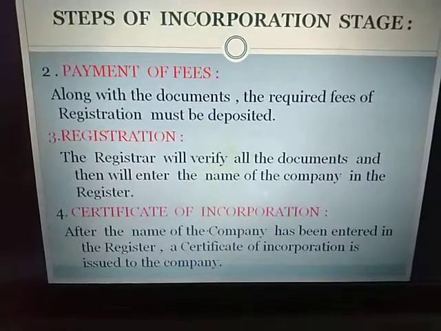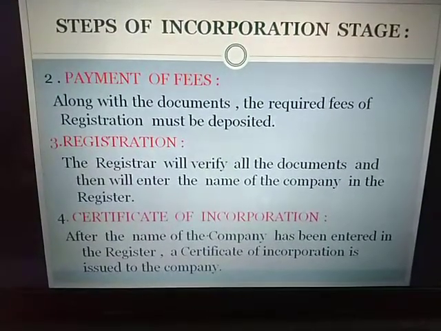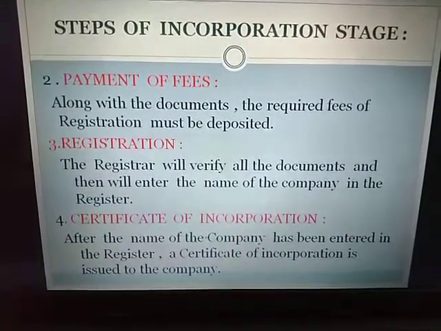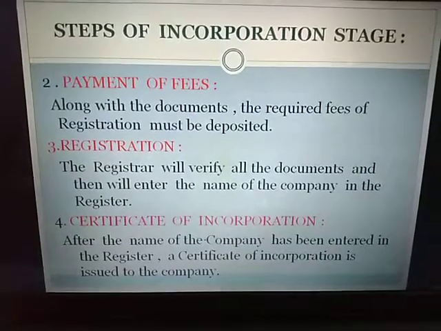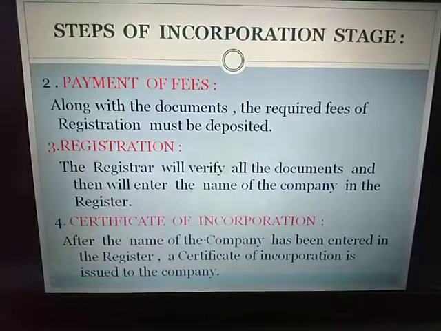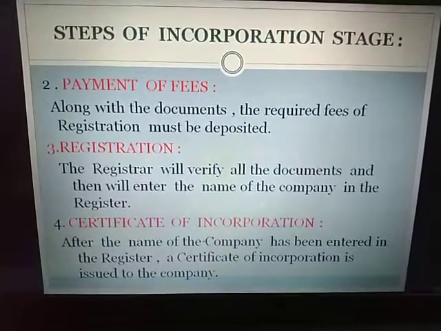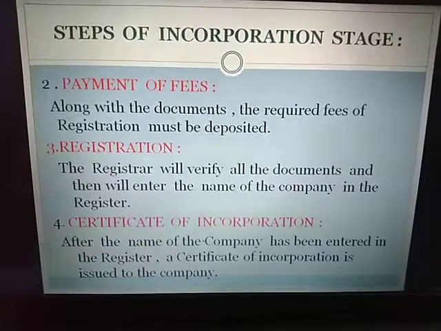This certificate will give them a legal existence, and the company will be able to run its business in its own name, with a separate legal existence from its owners. So these are the various steps in the incorporation stage of a company.